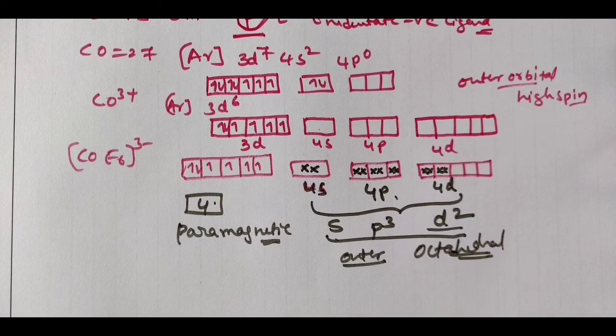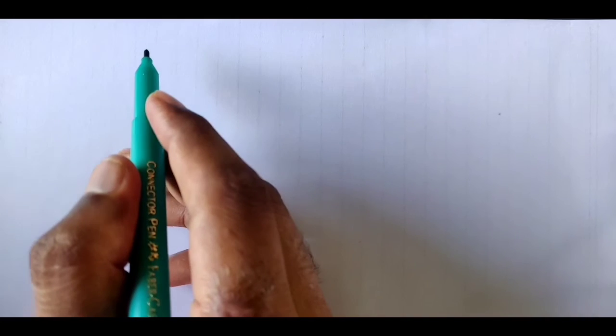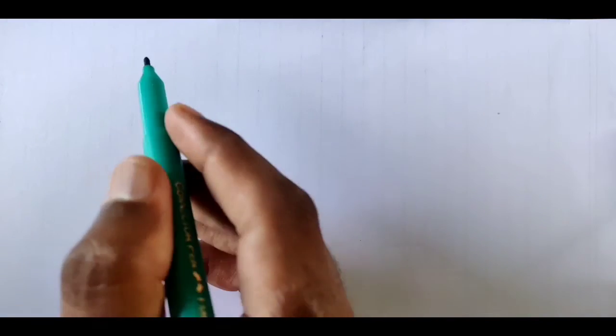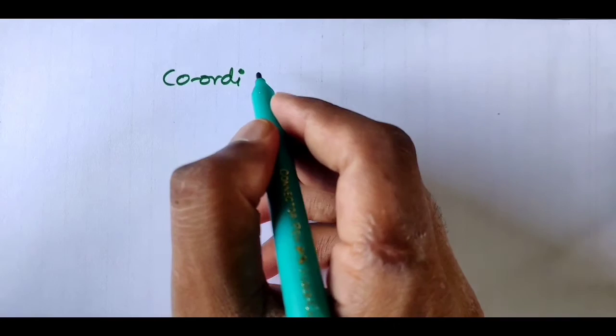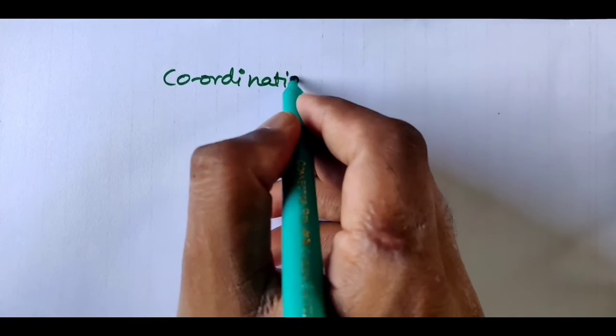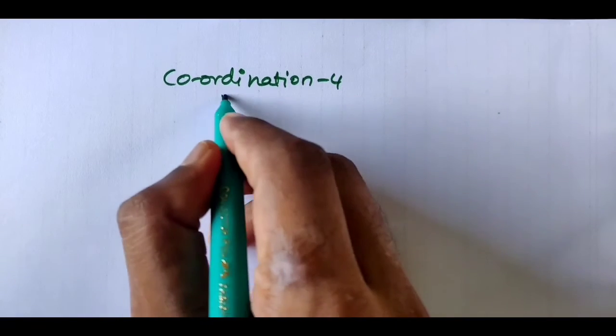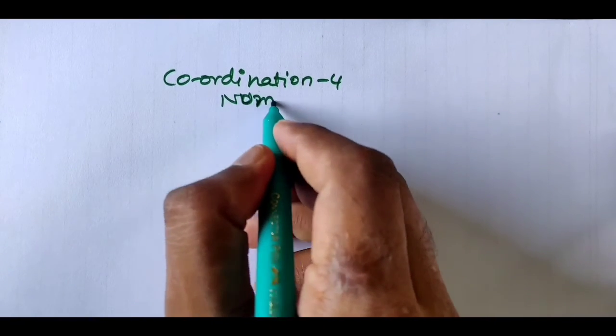Clear? I hope you understand. For the octahedral complex, based on weak field ligand and also strong field ligand, you can solve the examples. So in the previous examples, we have understood the coordination number 6. Now what are we going to do? We are going to understand the coordination number 4.